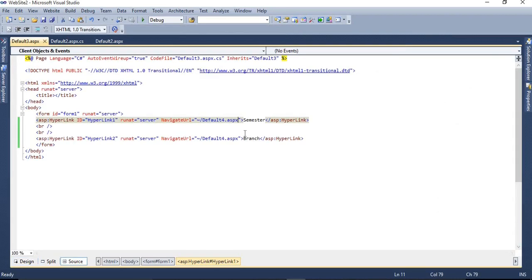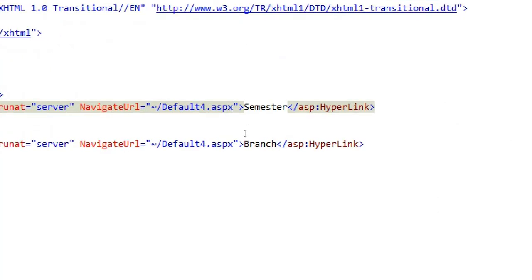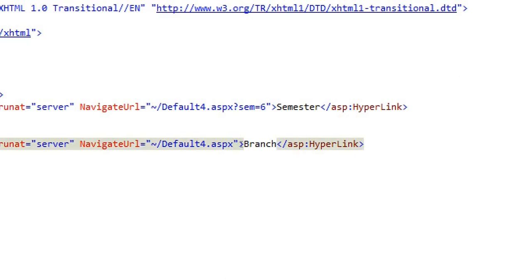In the theory session I have told you that if we want to use query string, at that time we have to put a question mark over here. So the first hyperlink is for the semester. We are transferring the information of semester. For example, sem=6, and branch=CE. First time we are going to transfer only one piece of information.